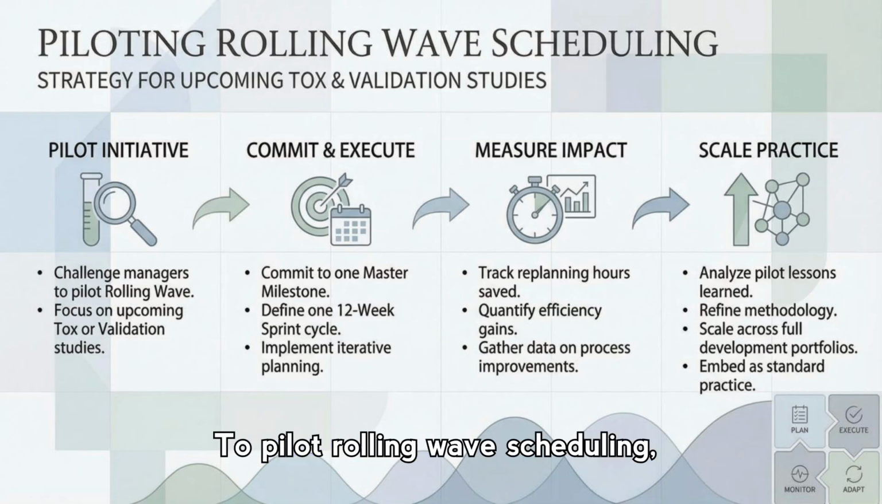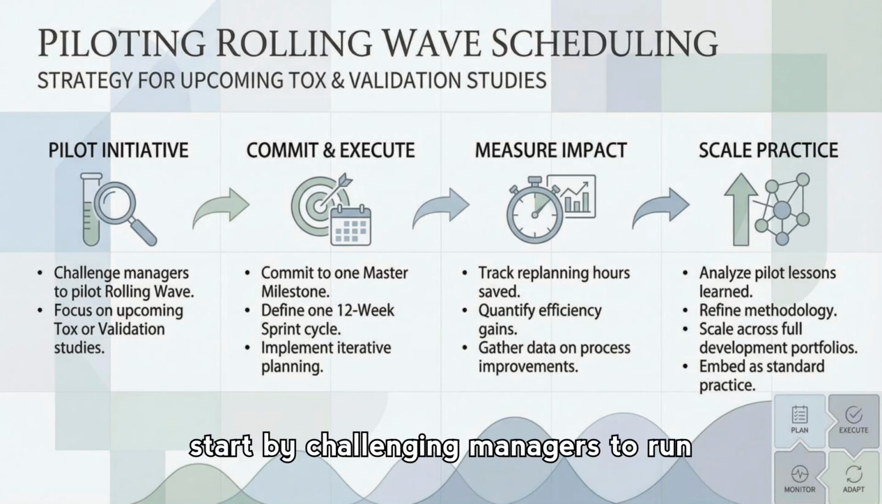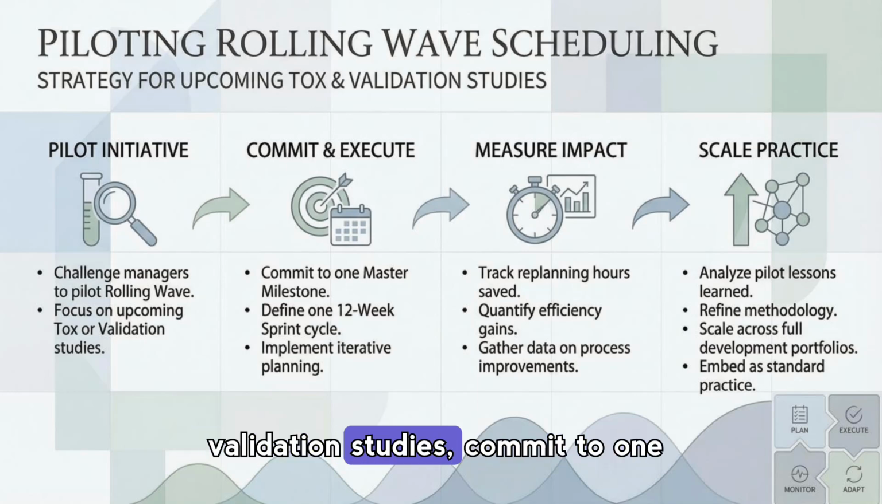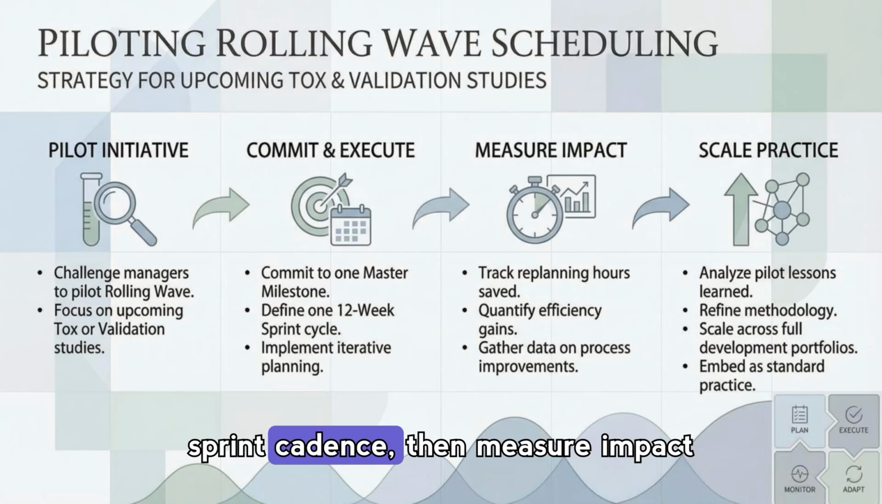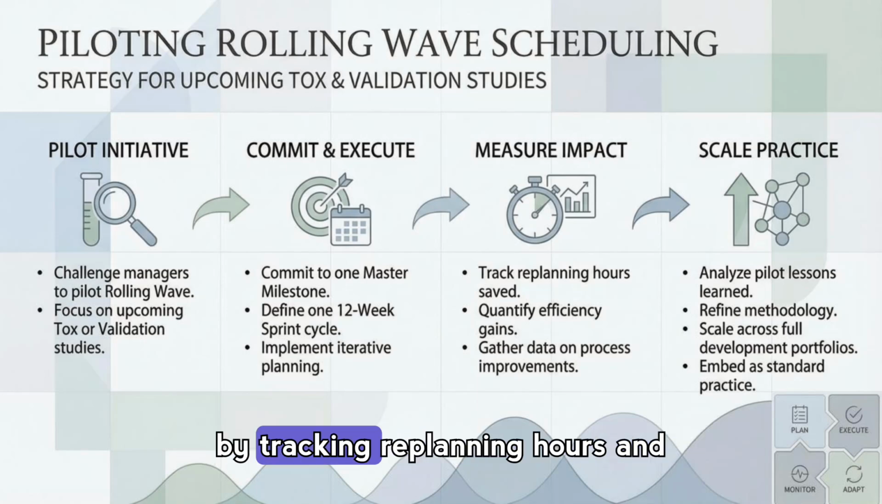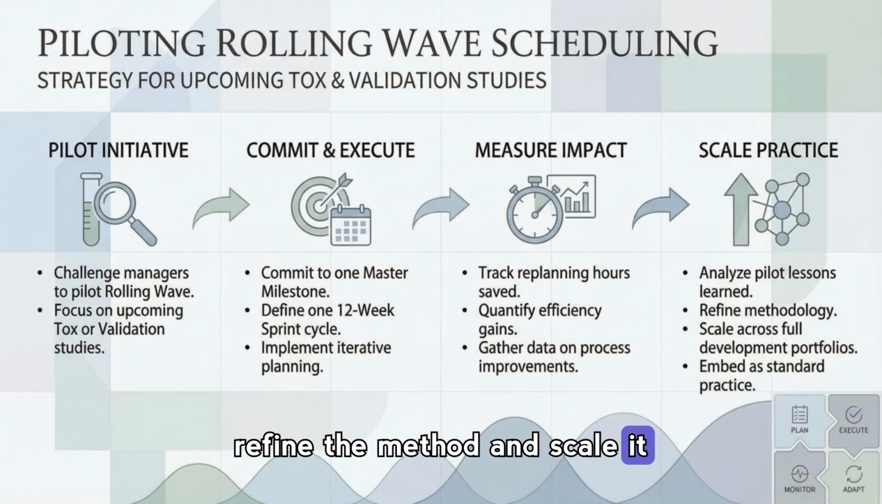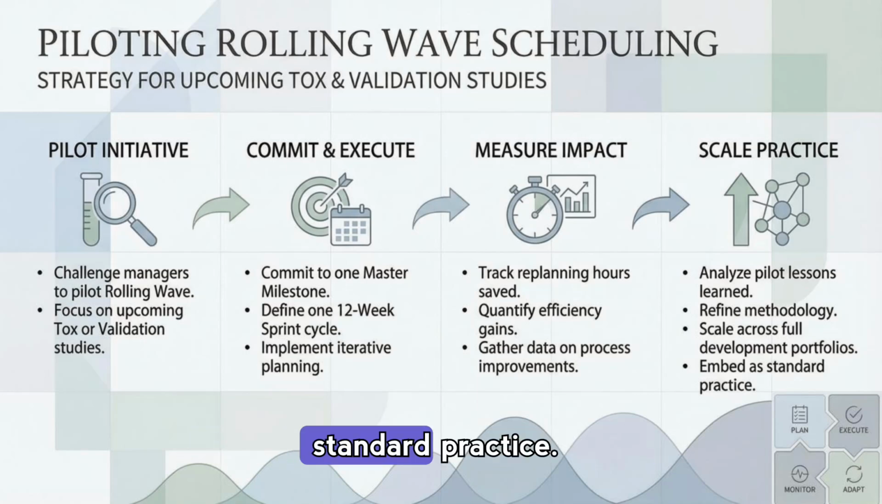To pilot rolling wave scheduling, start by challenging managers to run a pilot on upcoming tox or validation studies. Commit to 1 master milestone and a 12-week sprint cadence, then measure impact by tracking replanning hours and efficiency gains. Use pilot lessons to refine the method and scale it across development portfolios as a standard practice.